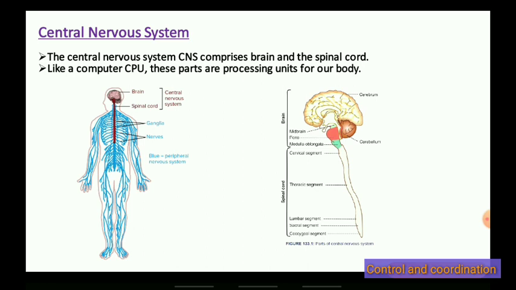Here today we are going to discuss, from the control and coordination chapter, the central nervous system. You already know that on your screen you can see two portions, the brain as well as the spinal cord. Let us see what our central nervous system means.